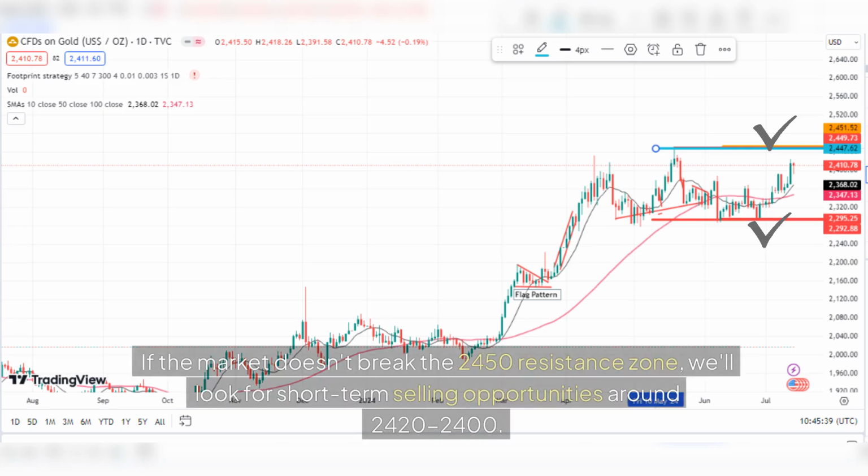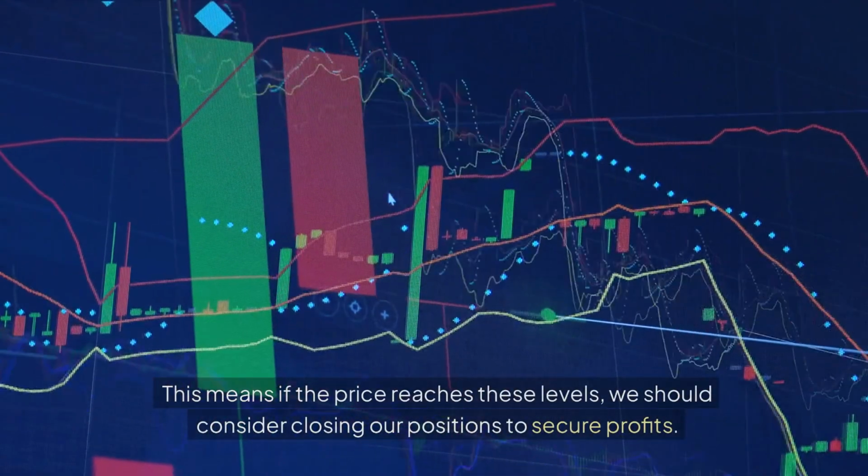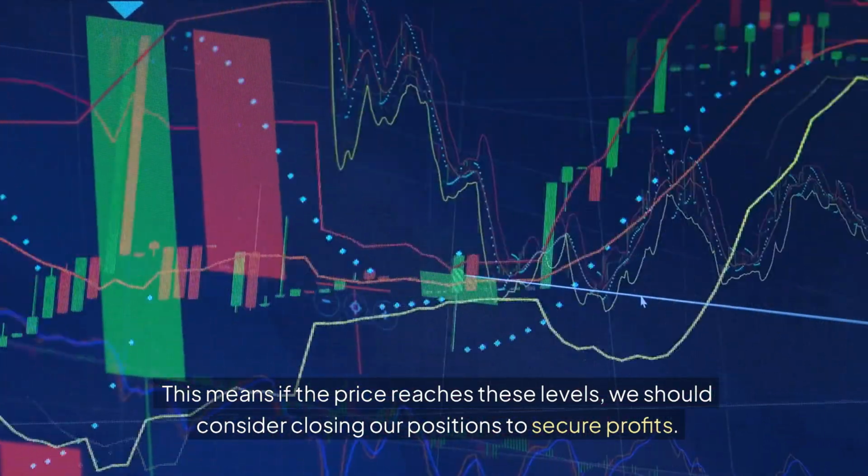If the market doesn't break the 2450 resistance zone, we'll look for short-term selling opportunities around 2420 and 2400. Our target profit for these sales should be around 2350 and 2300. This means if the price reaches these levels, we should consider closing our positions to secure profits.